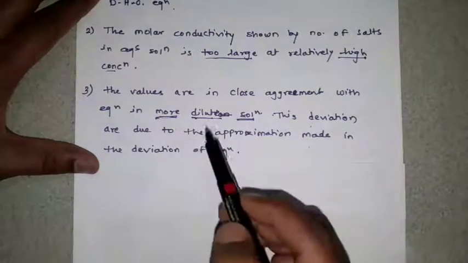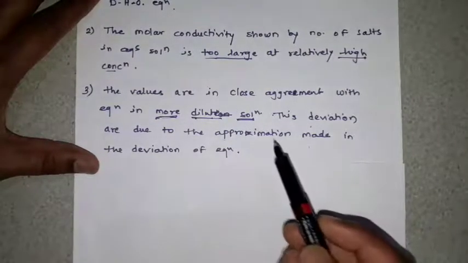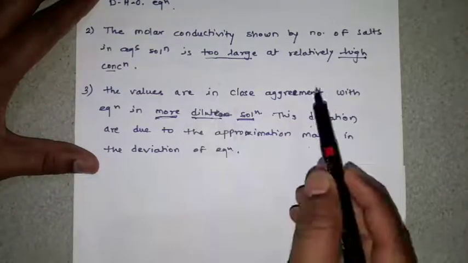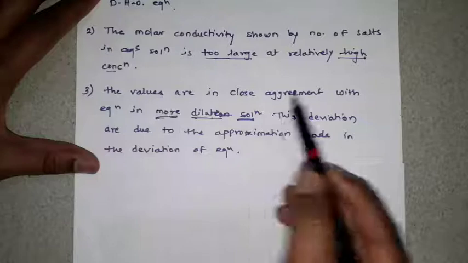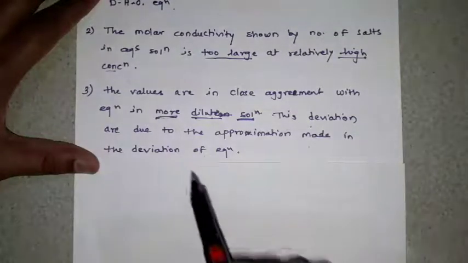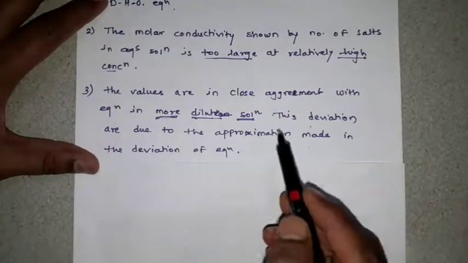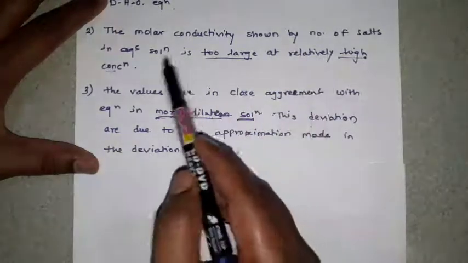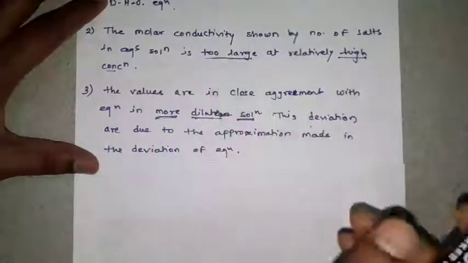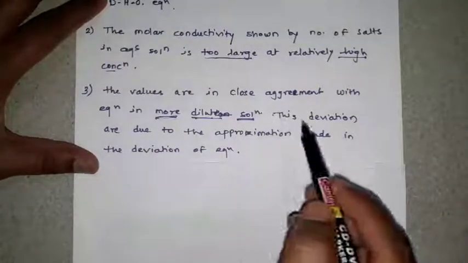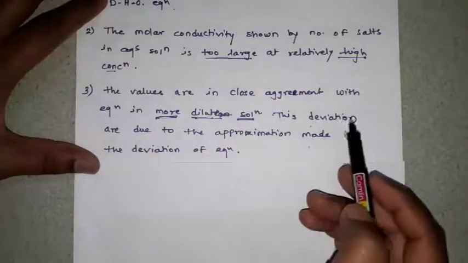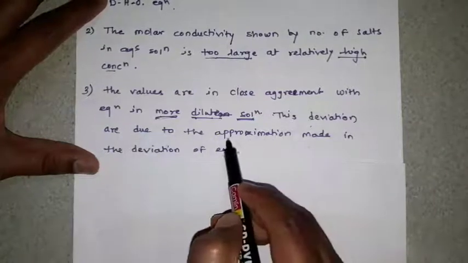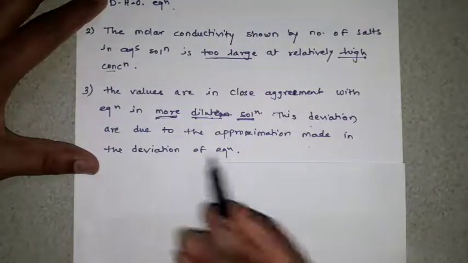Right, this is one deviation, because we know that in more diluted solution the values are in close agreement with the equation, but here at very high concentration molar conductivity is large, so that is why this is one of the deviations, and this deviation is due to approximation made in the derivation.